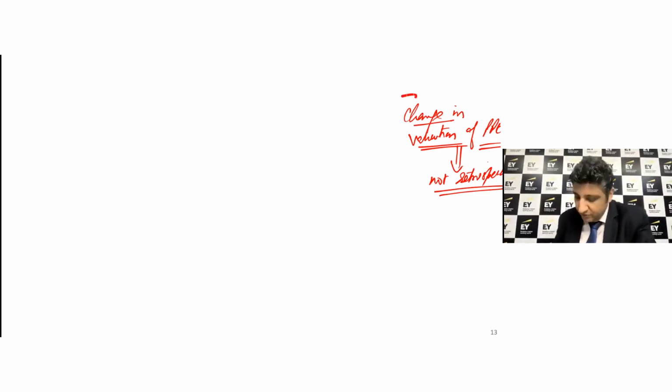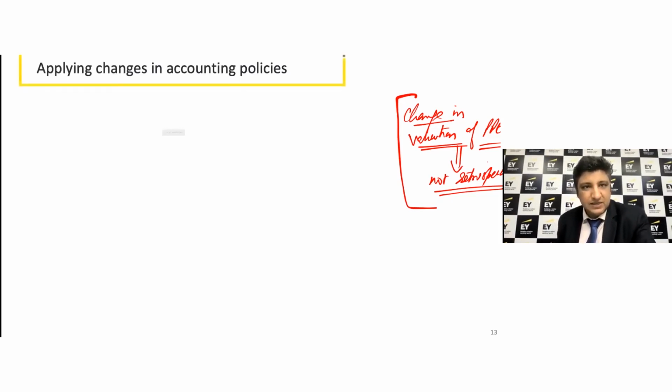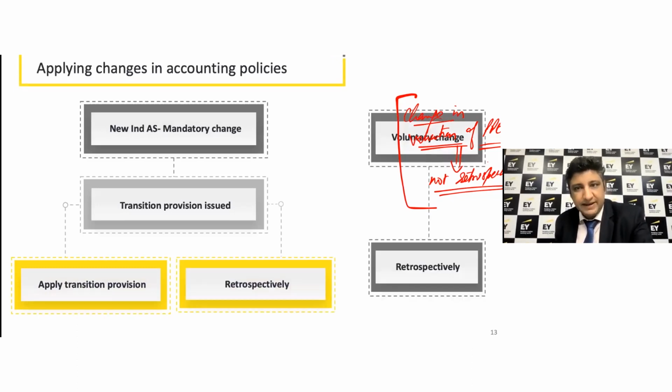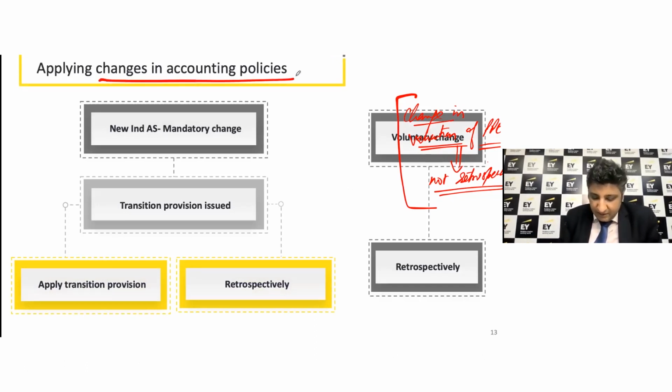In general, you do retrospective, but as far as the changes in the valuation method of a property, plant, equipment, or intangible asset is concerned, you are not allowed to do retrospective. Of course, you would do a disclosure that a change in accounting policy has taken place, but you don't do it otherwise. Okay. In any case of changes in accounting policies, if the Ind AS required to change, then normally they would give a transition provision and you have to use the transition provision, right?